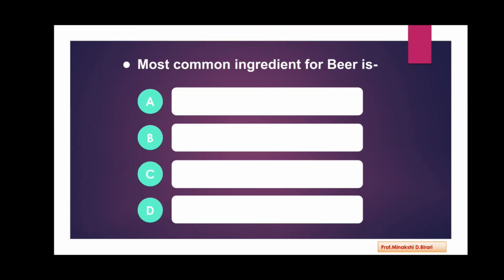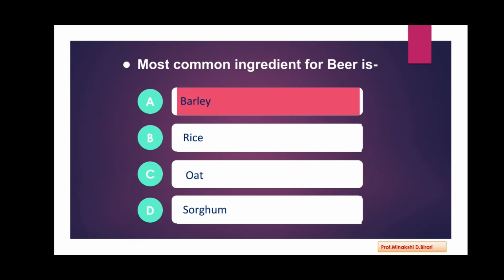Next question. The most common ingredient for beer is barley, rice, oat, sorghum. So, when we consider the manufacture of beer, the most common ingredient for beer is barley. So, the option A is correct.